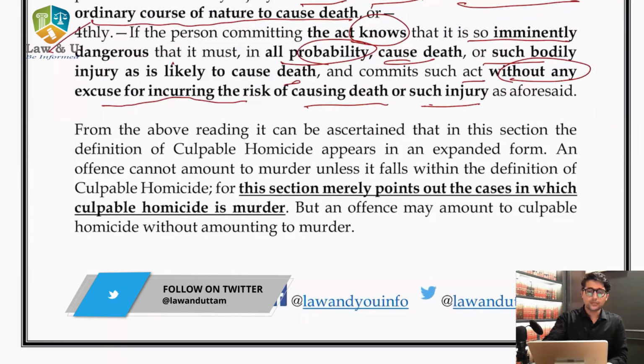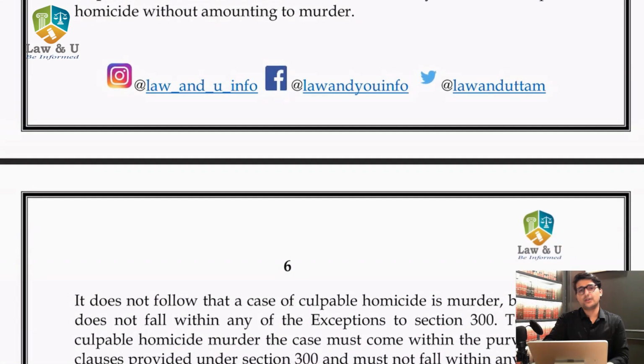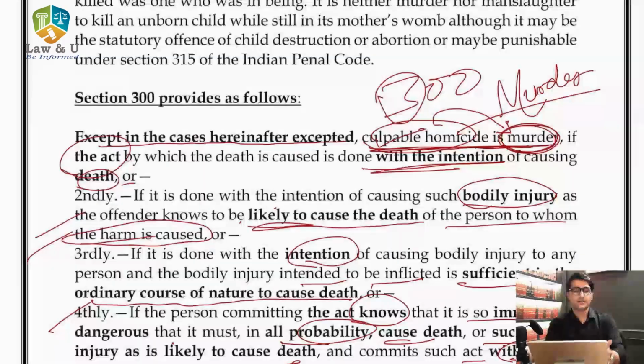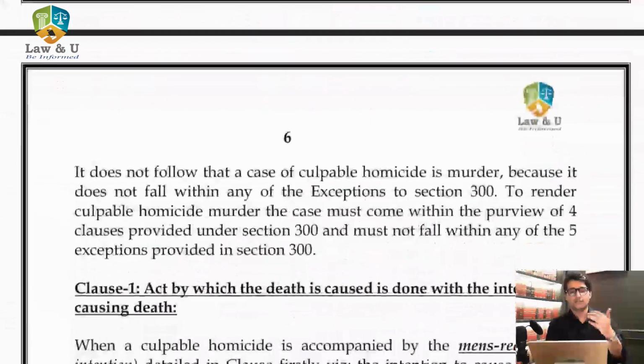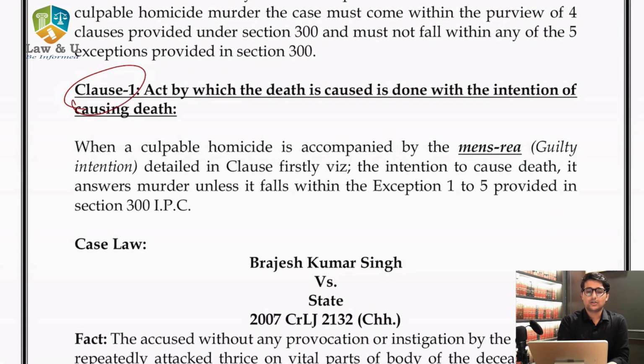Now, we have already seen that all the ingredients of culpable homicide have to be present in order to charge someone with murder. But now, as we read firstly, secondly, thirdly and fourthly, we will go through it one by one. Now the firstly, the clause 1, it says act by which death is caused is done with the intention of causing death. Now this is simple. Intention of causing death, you take a gun, आप किसी को point blank पे रखिए, shoot कर दीजिए. It is intention of causing death. This is murder. This is a clear cut case of murder.